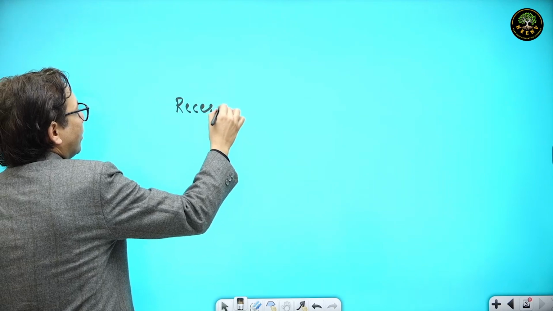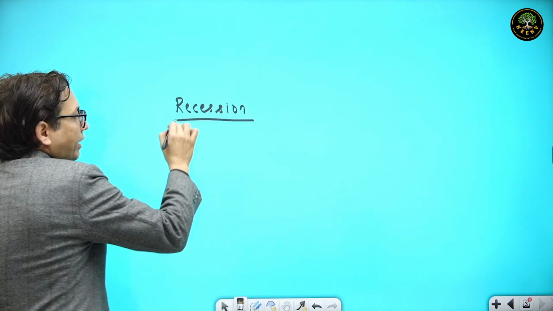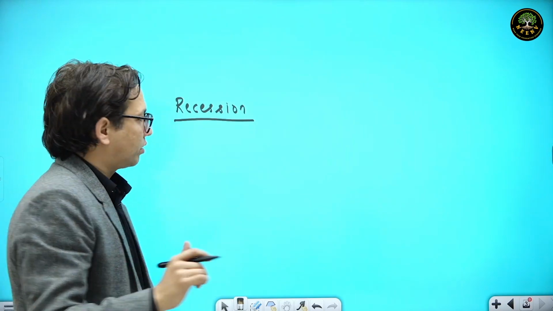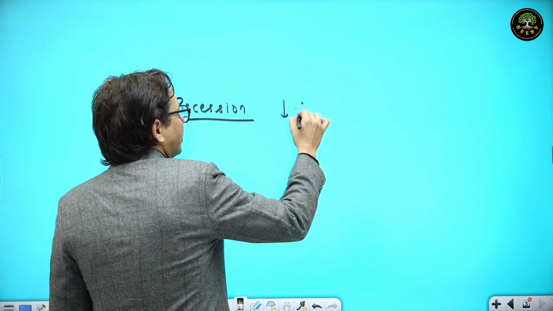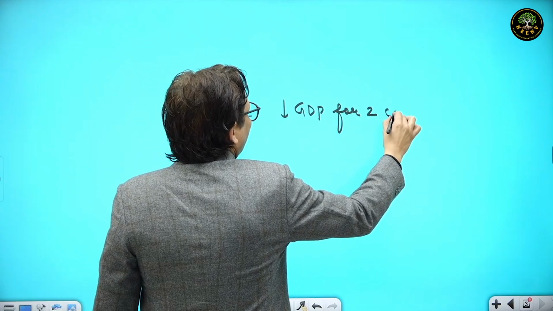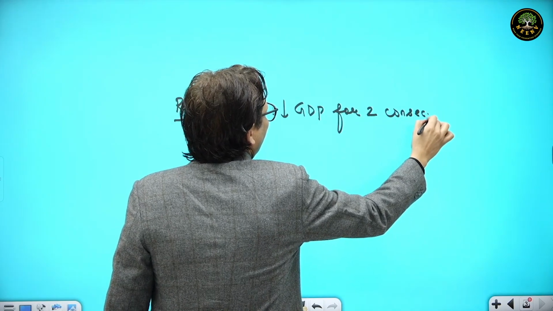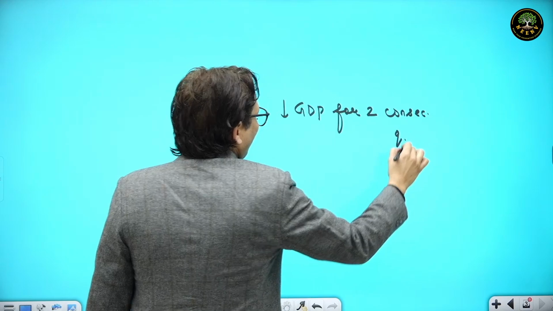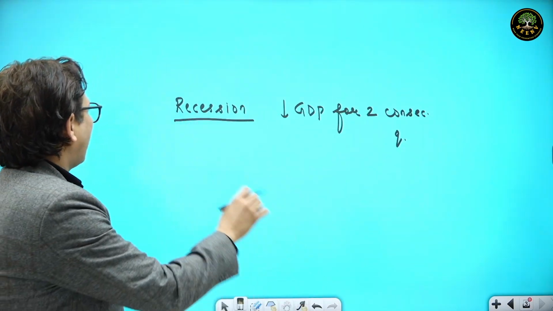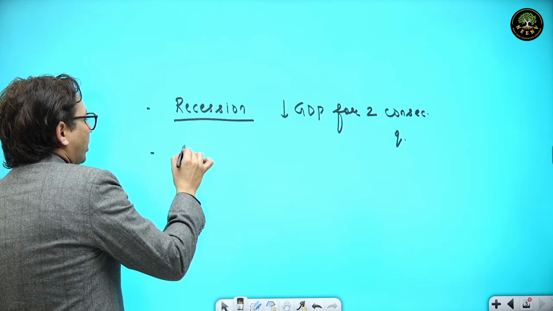Recession is when GDP falls for 2 consecutive quarters. Decrease in GDP for consecutive quarters, that is called recession. And we have a similar term which is called depression.